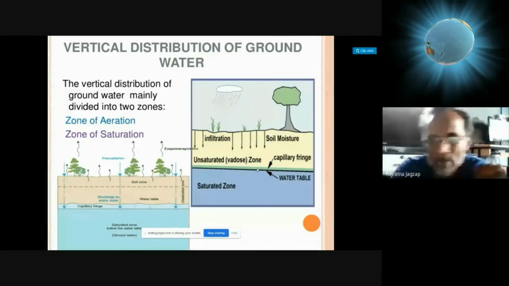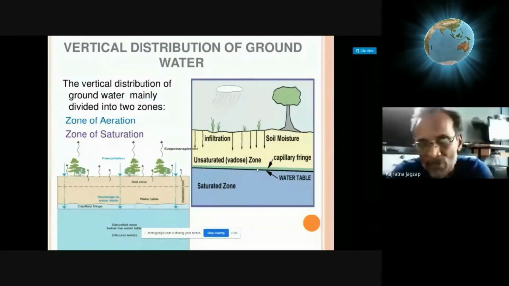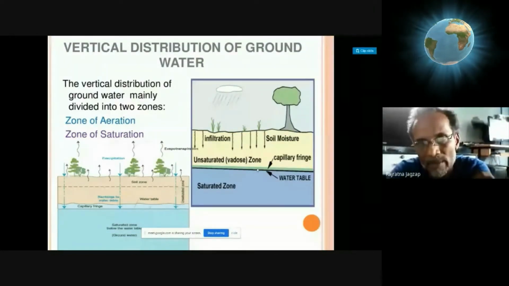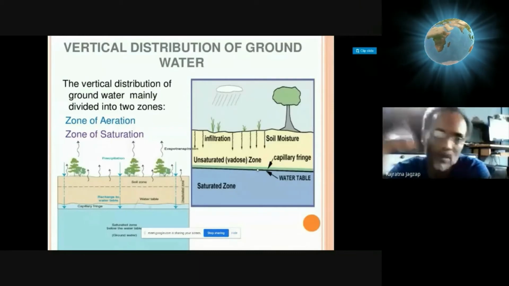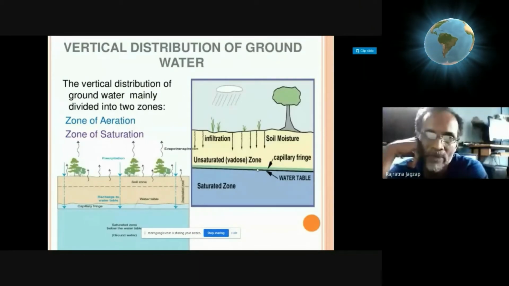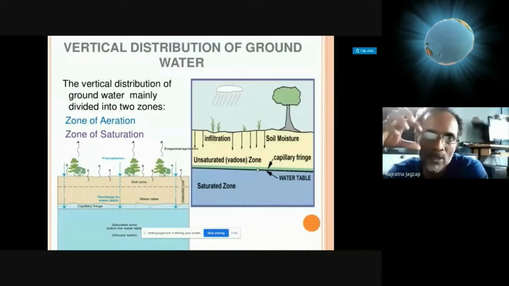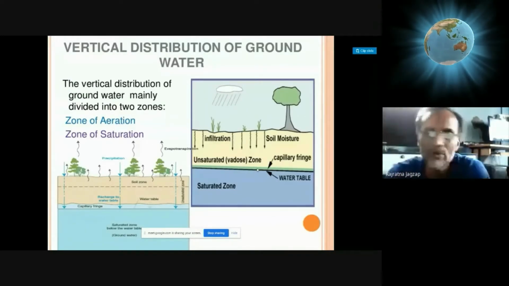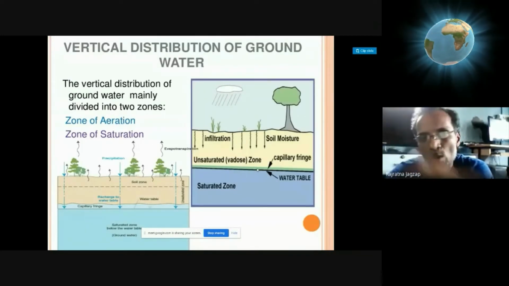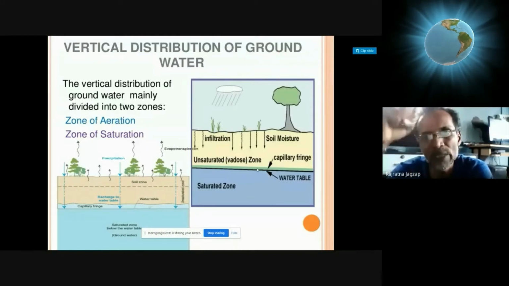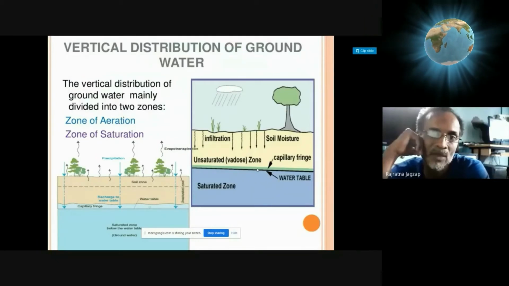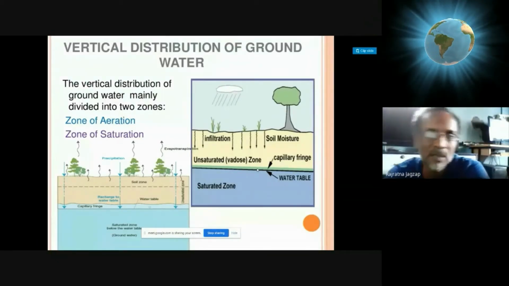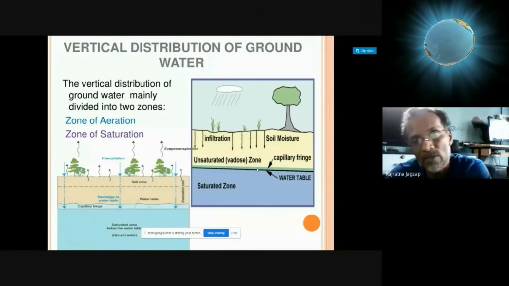I can give you an example of how it functions. If you take a sand particle and just touch the liquid surface, the sand particle will suck the liquid from the surroundings. Okay, or you can take a sponge and just touch the surface of the water. That sponge will suck some liquid into it. So all this happens due to capillary action. So behind capillary action, the major function is surface tension again.